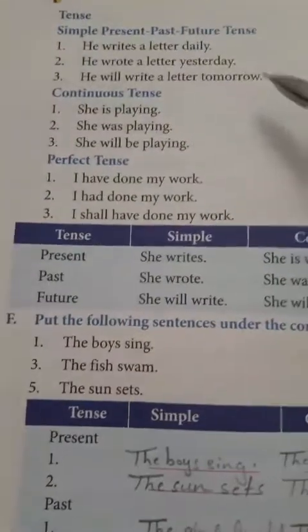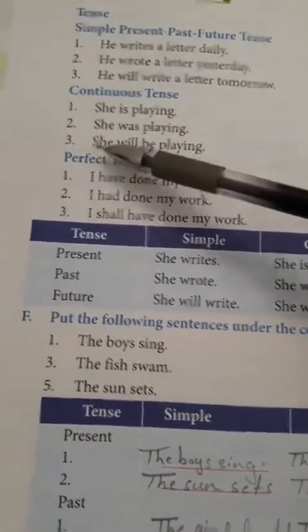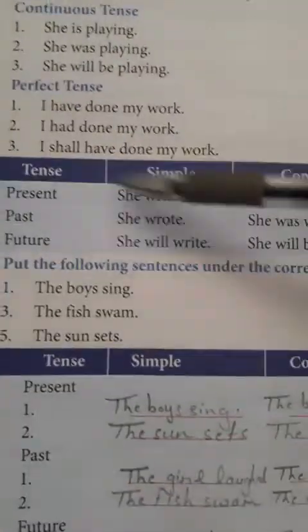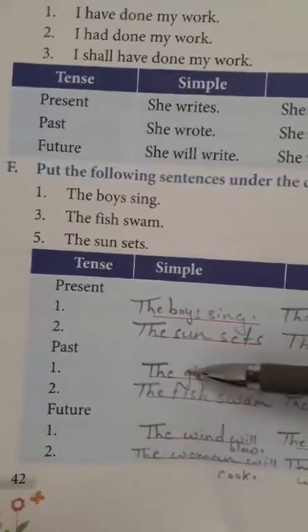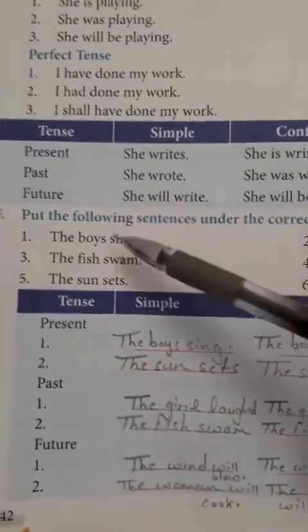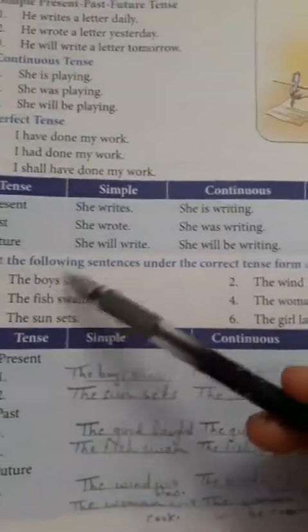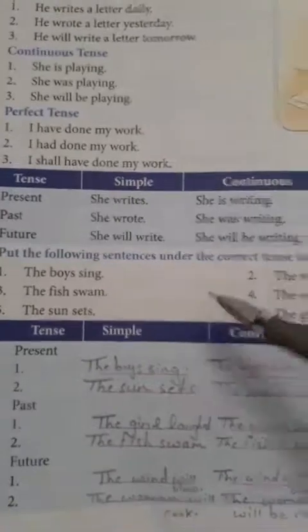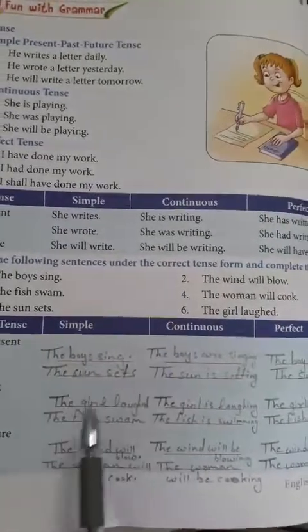And you can see here that in your book also only the simple form, continuous form and the perfect form, only three forms are given. And only on the basis of these three forms, this question is given. Okay. Here you can see that some sentences are written. Put the following sentences under the correct tenses. Here one table is given in your book. So you have to write these sentences in the correct table.